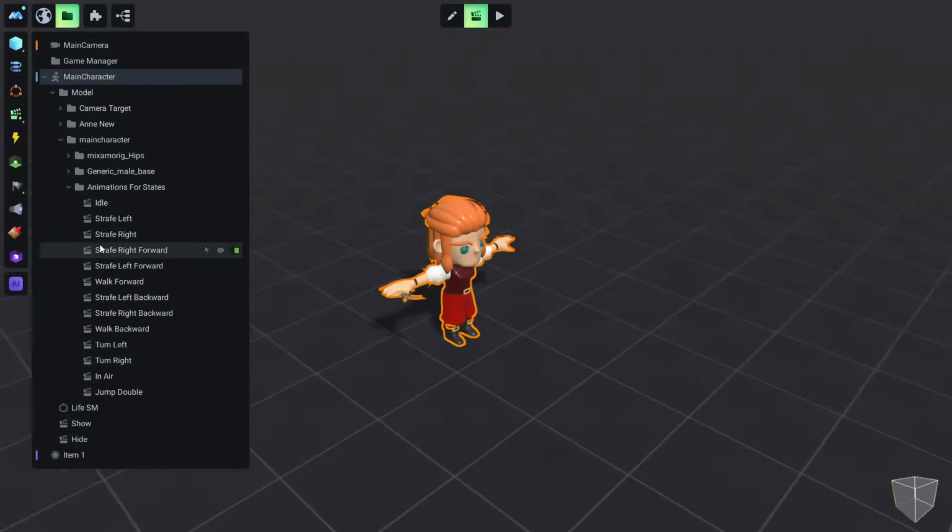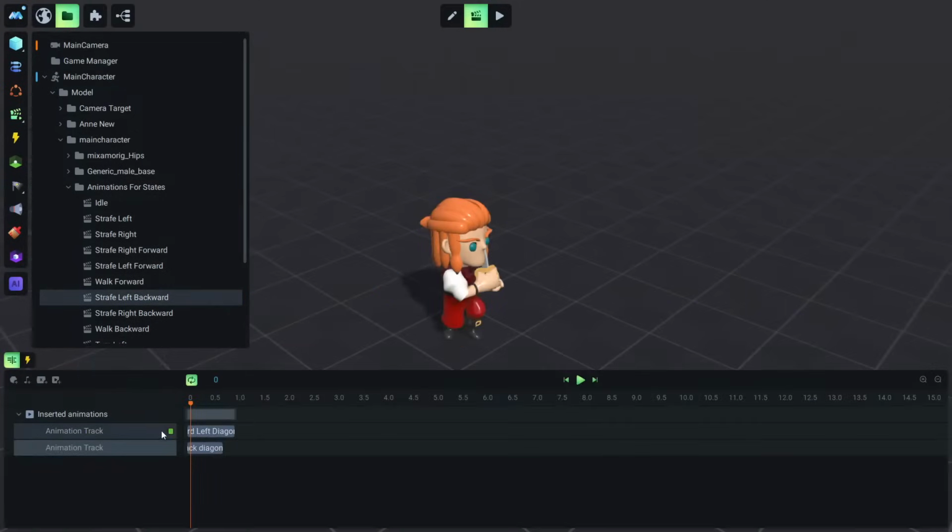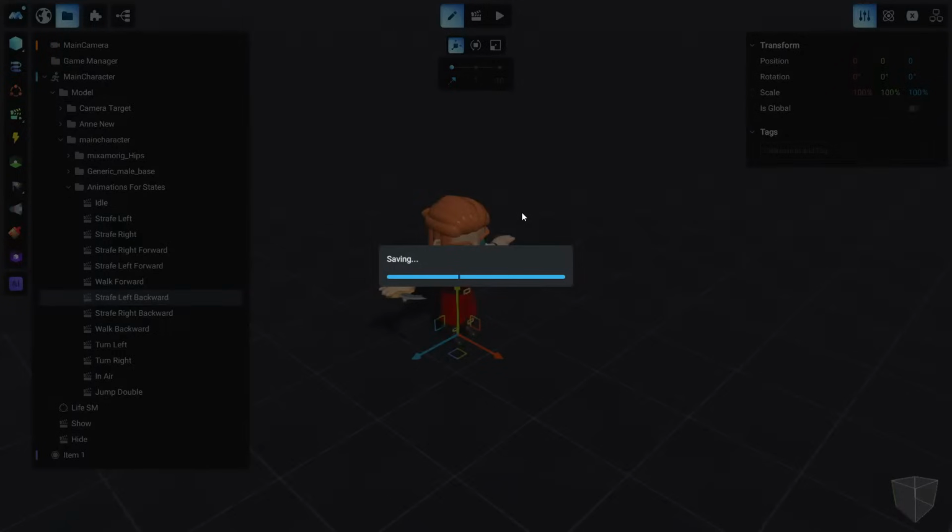And this is because we probably forgot to disable the old character animation. So if you have a similar problem, this is how you can locate it. Okay, so it's back left, and you will see this is not disabled. So now it should work okay. So let me save really quick.